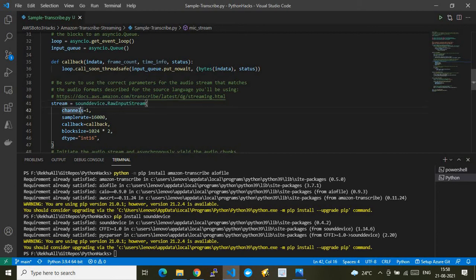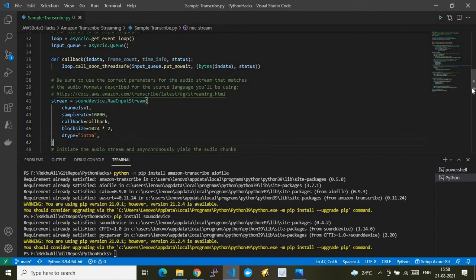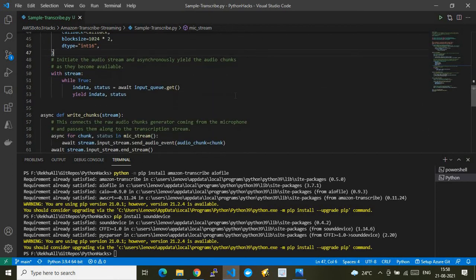Where the channel is equal to 1, the sample rate is 16,000, and the callback is something like this, along with the block size. These are the parameters being given. In general, this function creates multiple samples of the voice and feeds them to the Transcribe API. Once this has been done, let's go back to the write chunk function.